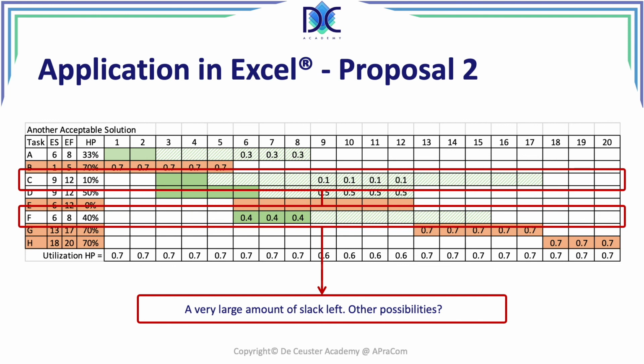So that was in fact all I wanted to tell you about resource smoothing, trying to find solutions to resource overutilization by changing the start and finish time of the activities, changing the duration, but using the available flexibility, using the slack. We are not going to extend the duration of the project. So that was it for this video.